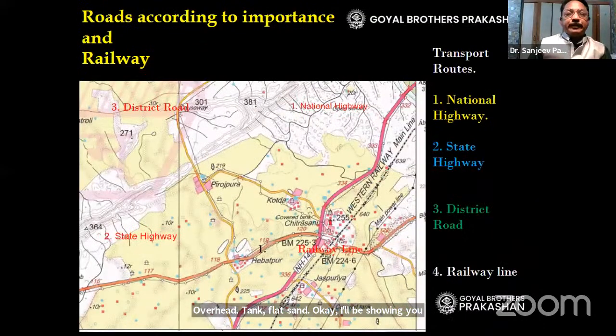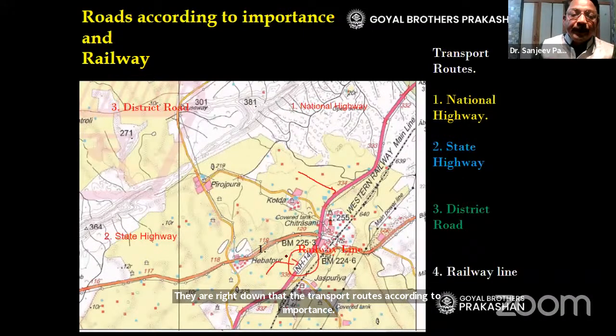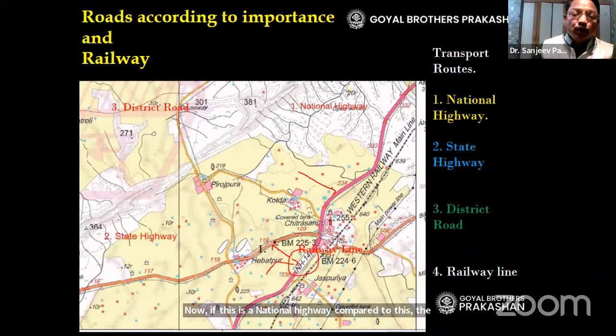Now look here, an example. In this picture, you will find this magenta color. This is a national highway. It is already mentioned here. Now in symbols, they write down the transport routes according to importance. If this is a national highway, compared to this, the width of this road is a little less, the orange color road.